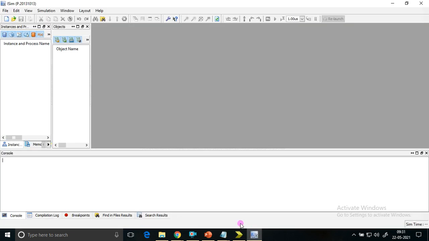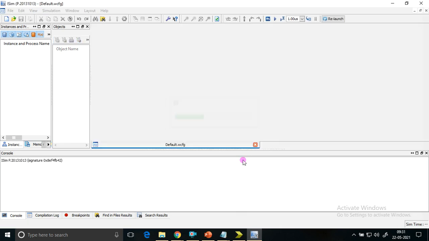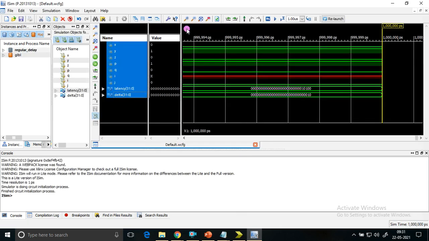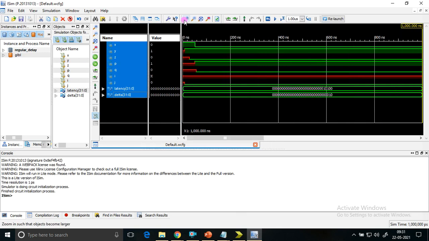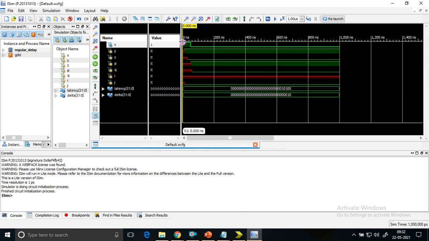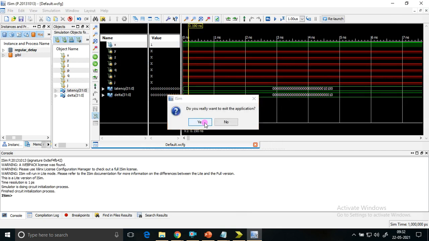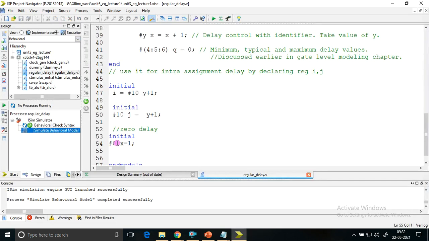It is taking some time to open. You can check. At 0 simulation time, x value is 1. So x value is 1 means I have mentioned hash 0 here, hence this is executed last.